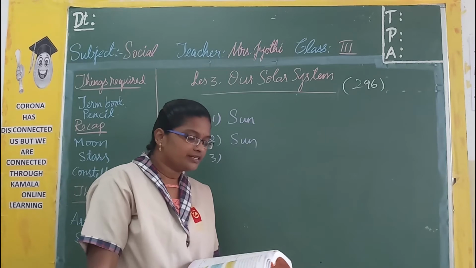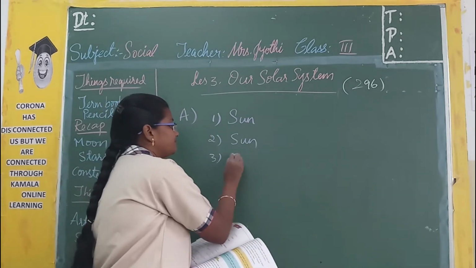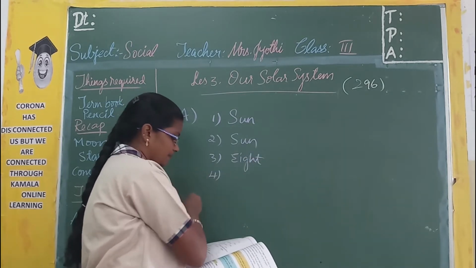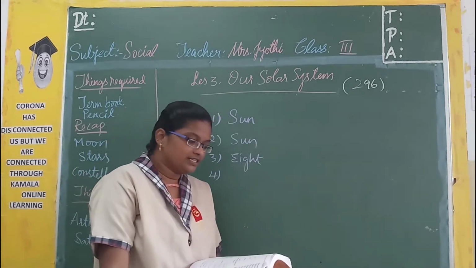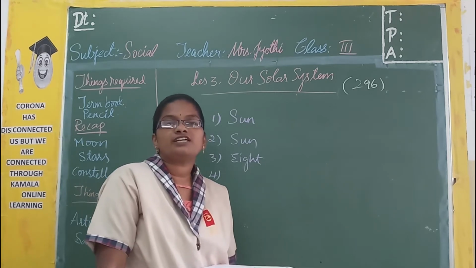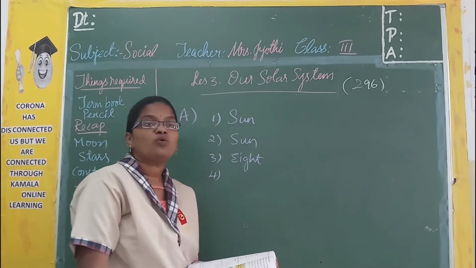How many planets are there in the solar system? There are 8 planets. In the space to the earth, it is moon.